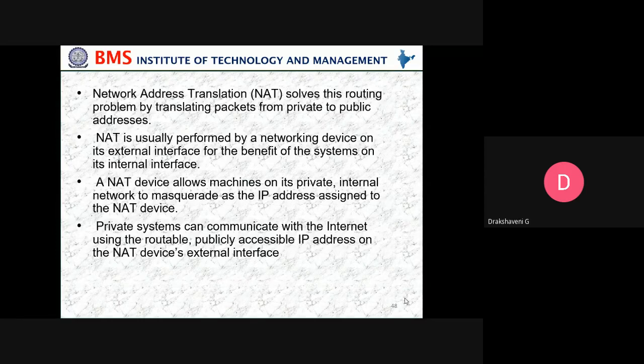NAT is usually performed by a networking device on its external interface for the benefit of the systems on its internal interface. A NAT device allows machines on its private internal network to masquerade as the IP address assigned to the NAT device. Private systems can communicate with the internet using a routable, publicly accessible IP address on the NAT device's external interface.